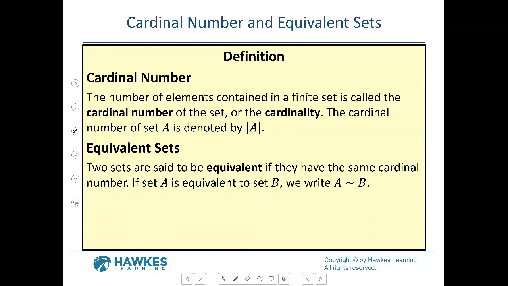All right, so just kind of putting it together because we're going to go through different words. So cardinal number: the number of elements contained in a finite set is called the cardinal number. That means just a set number of elements. The cardinal number of set A is denoted by the absolute value of A.